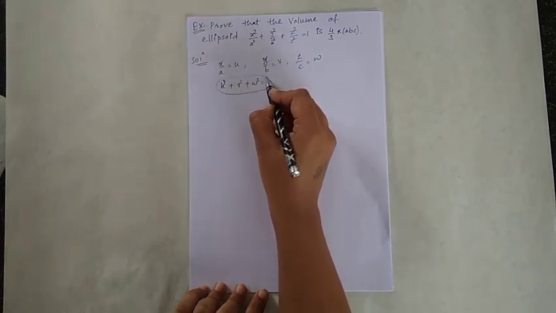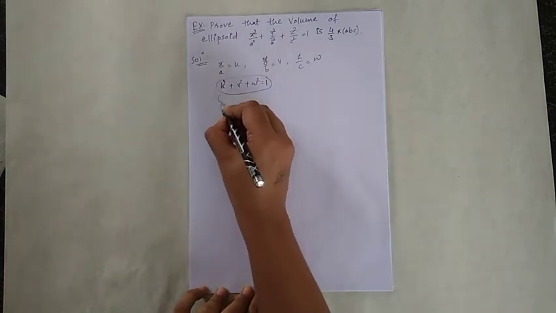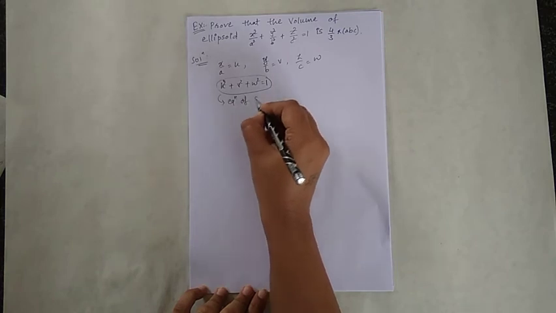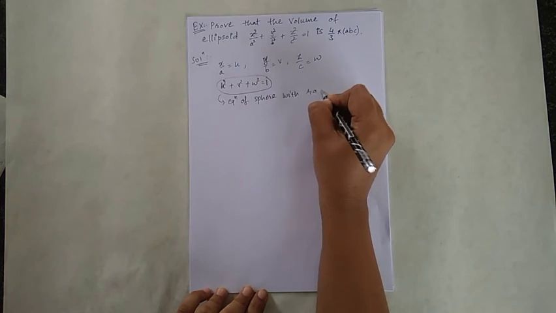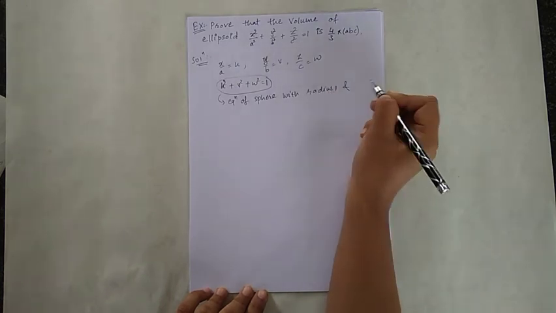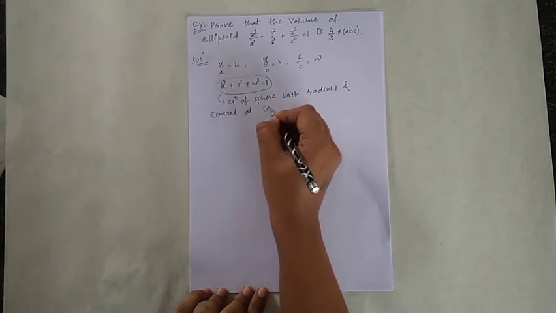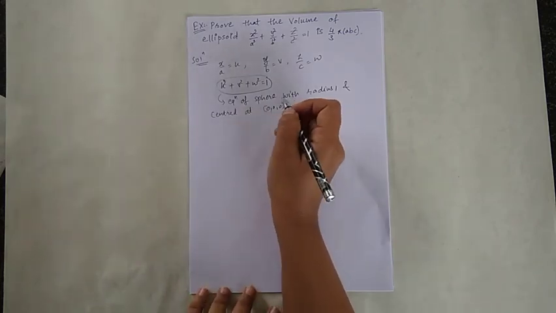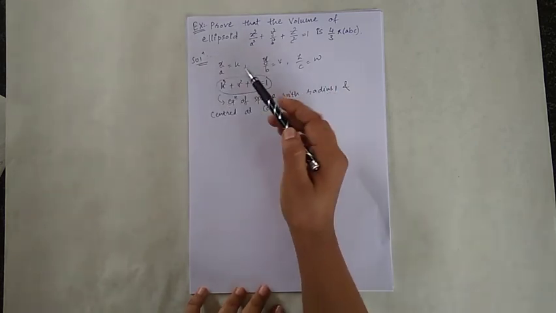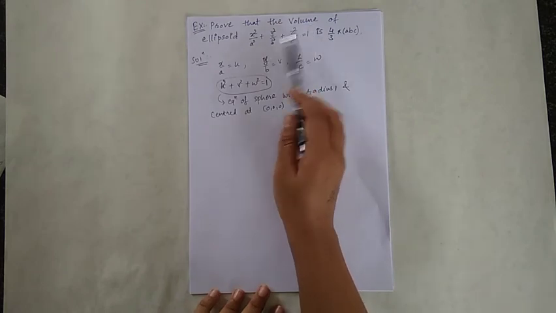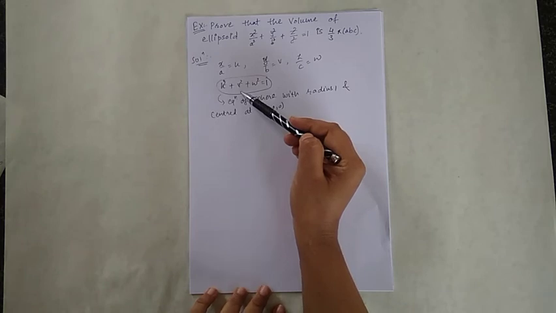This is the equation of sphere with radius 1 and centered at origin, that is 0, 0, 0. So now we want to find volume of ellipsoid, and that is converted into sphere.